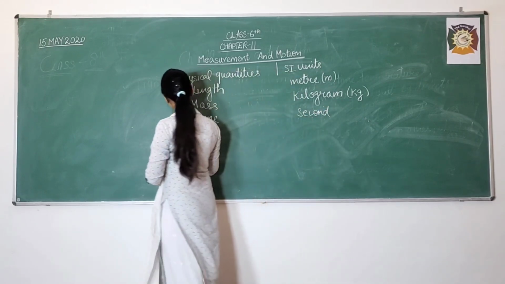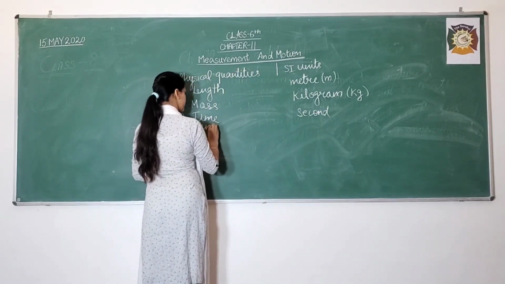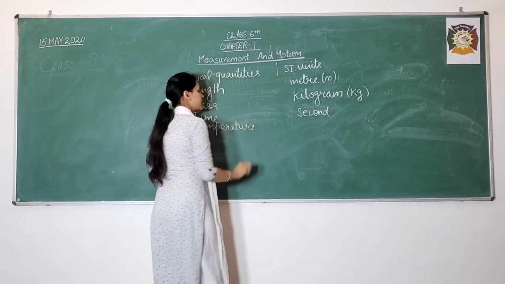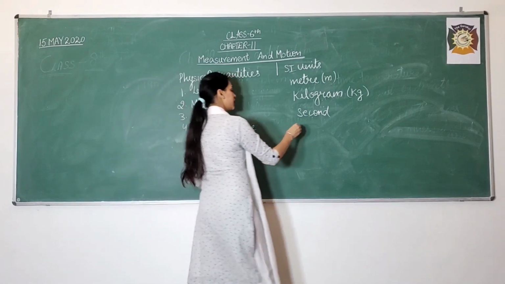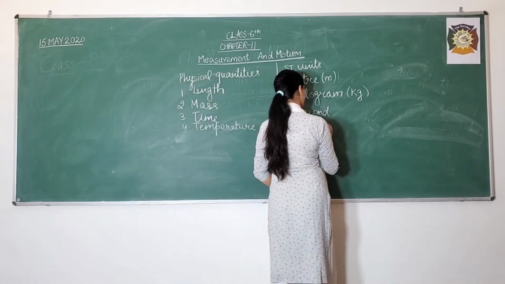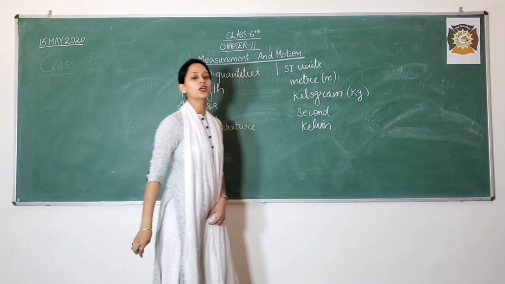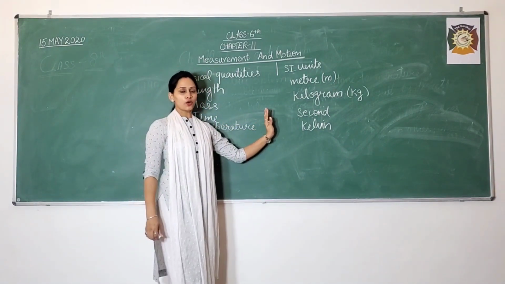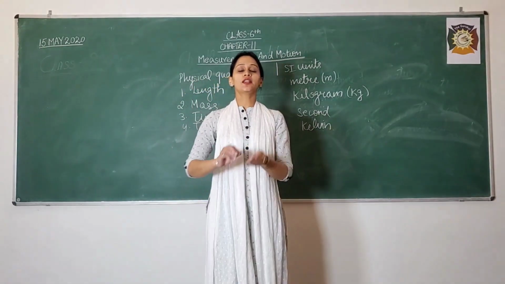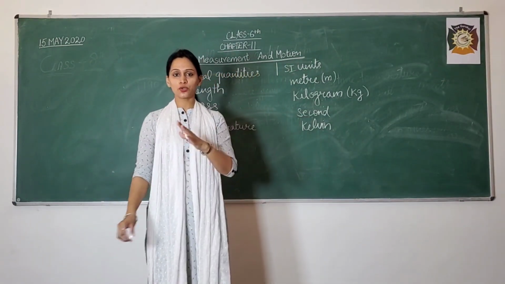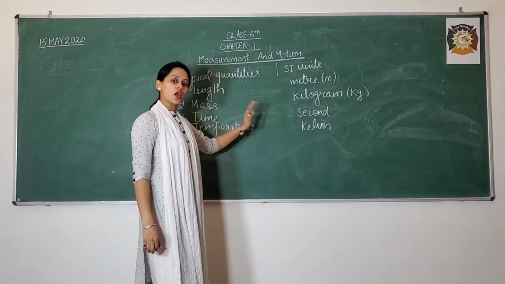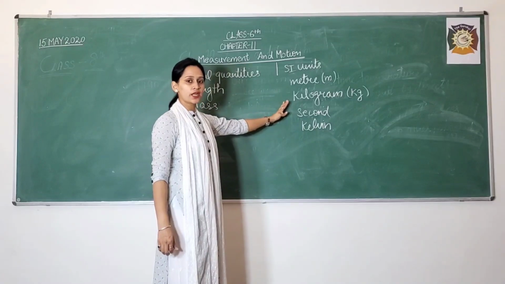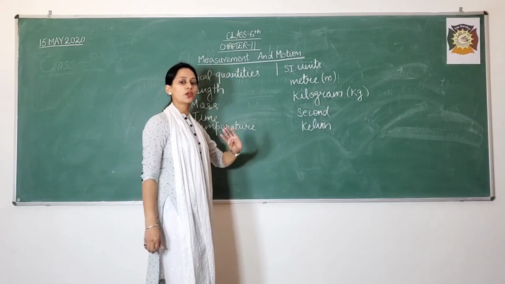The last one is temperature. The SI unit for temperature is Kelvin. You need to learn all these physical quantities and their SI units, because they will help you not only in this class but in the higher studies and further classes also. So for now learn all of these so that it may help you for the further studies.